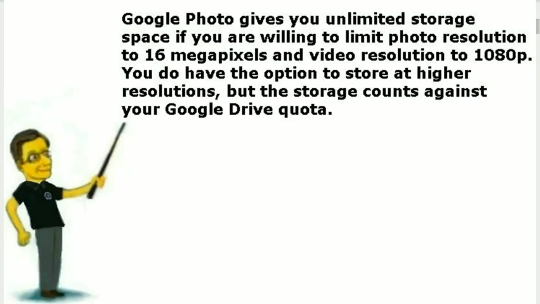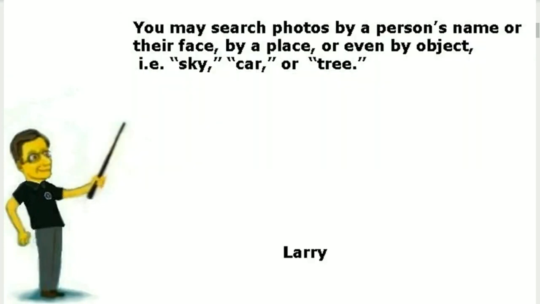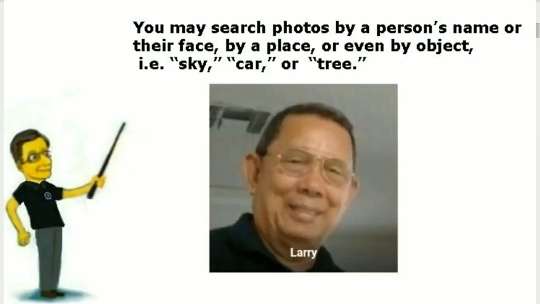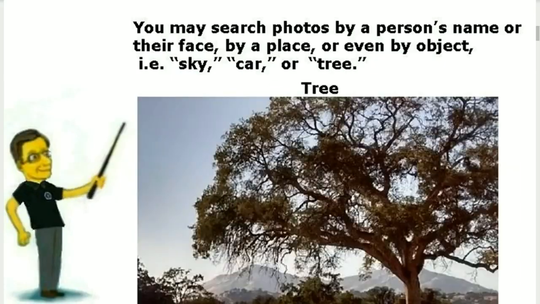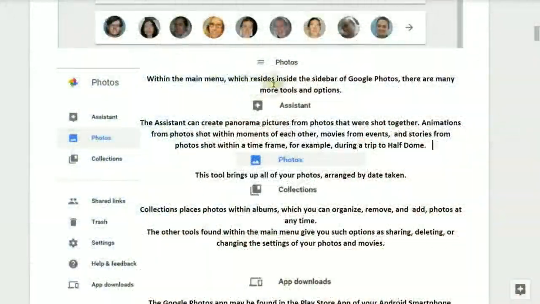To find your photos, just browse to your Google Drive, click on the Google Photos, or start the Google Photos app. You may search photos by a person's name or their face, or even a place or an object such as sky, car, or tree. Within the main menu, which resides inside the sidebar of the Google Photos, there are many more tools and options that we saw earlier today.